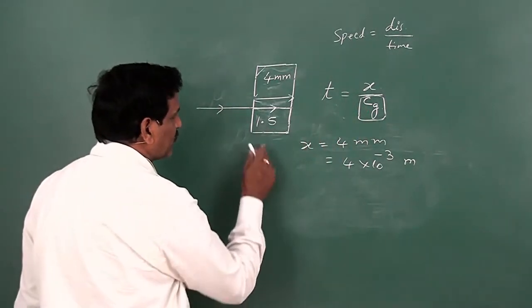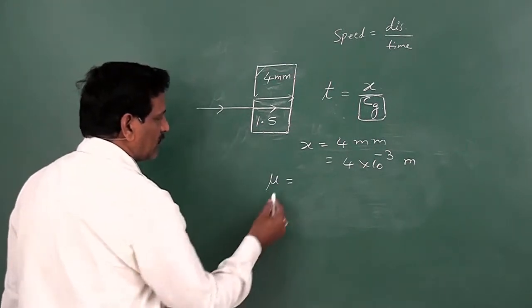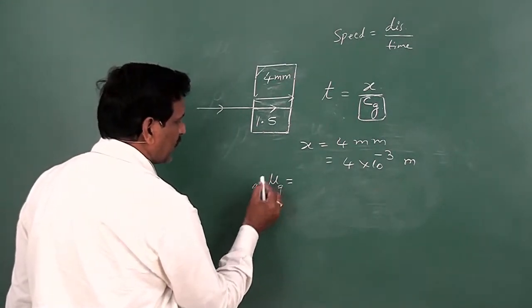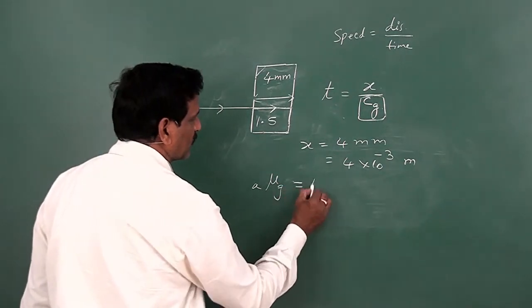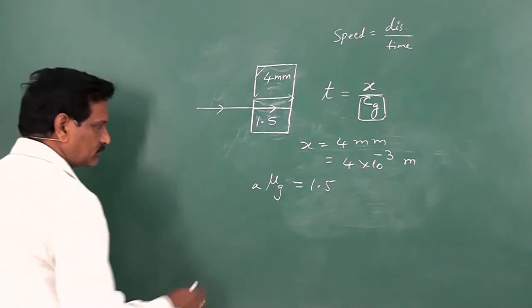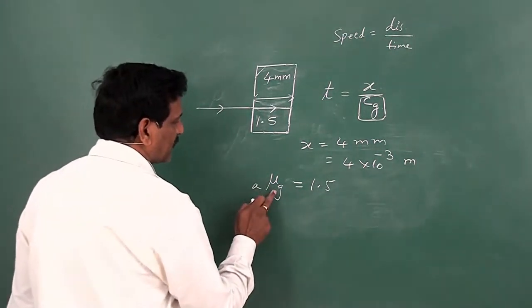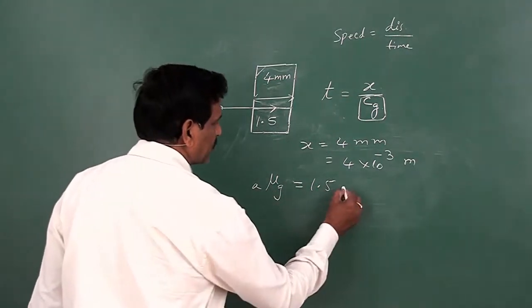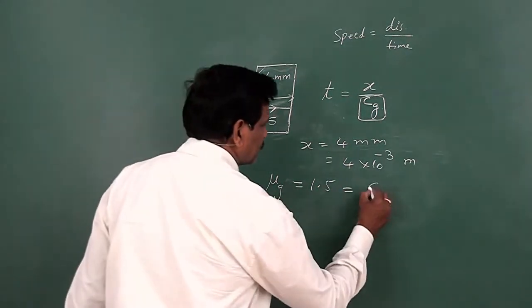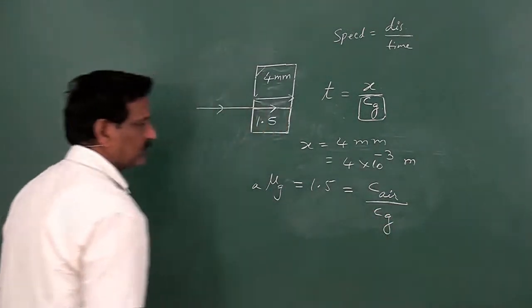But the refractive index of glass with respect to air or vacuum is given as 1.5. In terms of speeds of light, the refractive index of glass with respect to air can be written like this: C in air divided by C in the glass medium.